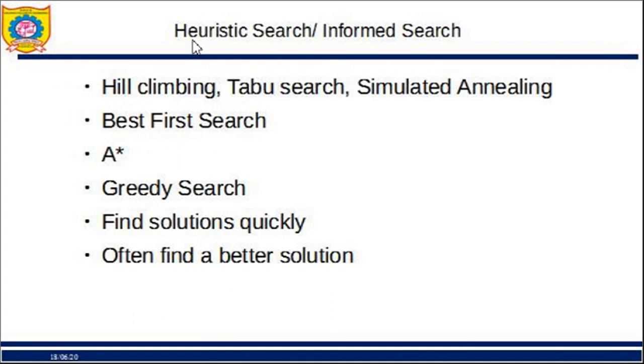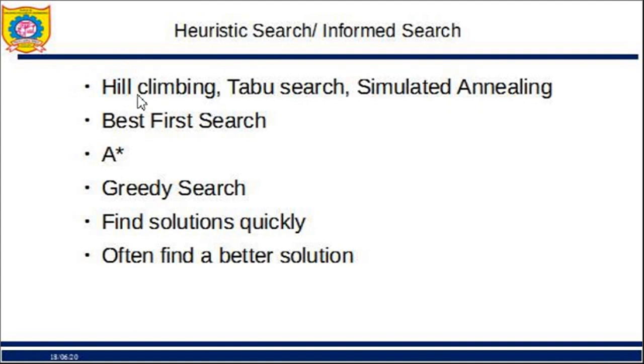Let us revise a bit about heuristic search or informed search. We remember heuristic search uses certain heuristics, right? In this kind of search we have already studied, you must have seen the video of hill climbing algorithm. So hill climbing algorithm, taboo search, simulated annealing, these are all heuristic algorithms.